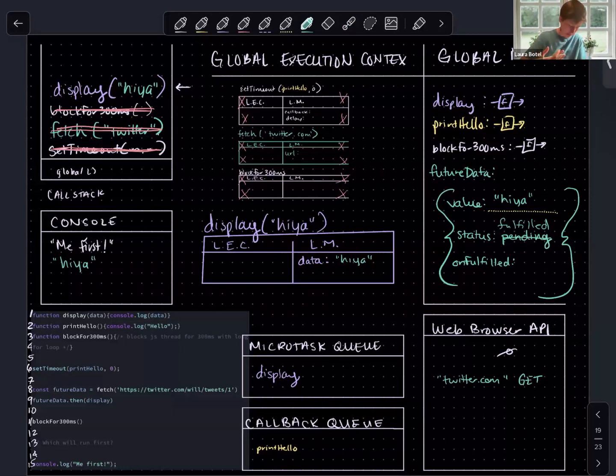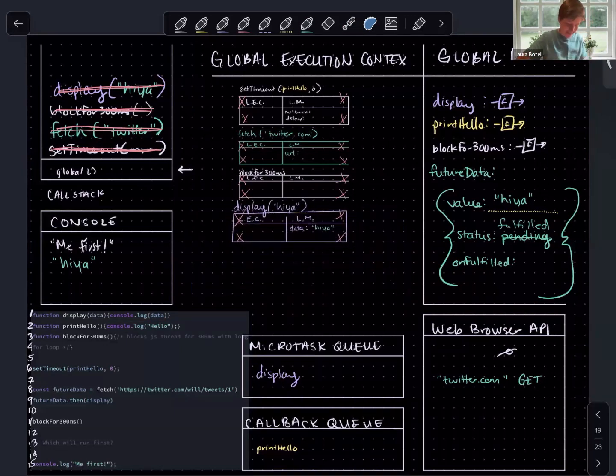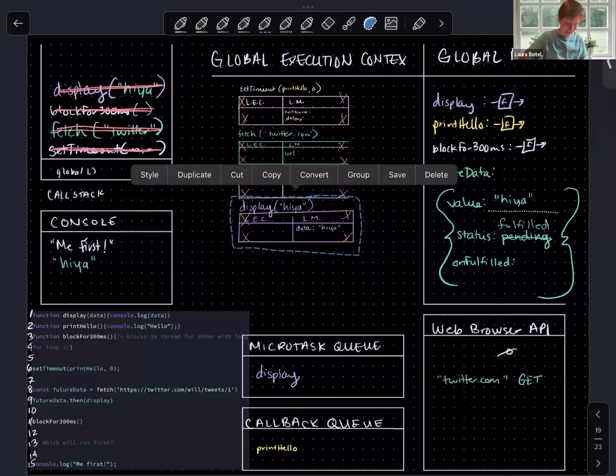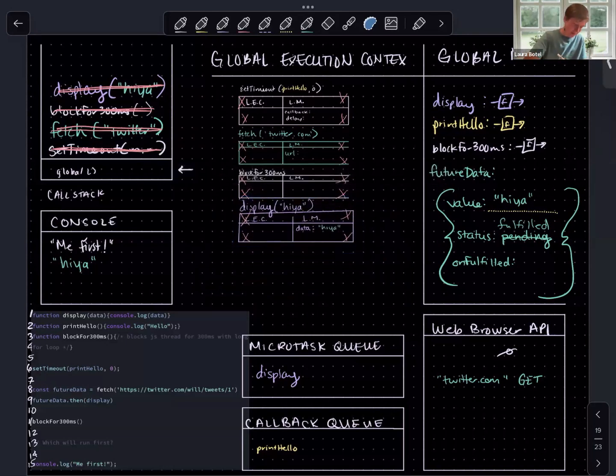Awesome. We've run all the code that there is to run in this function. So we can mark it as eligible for garbage collection. We can pop it off the call stack, and we can weave the thread of execution back into the next stack frame on the call stack, which happens to be global. I'm going to make this a little bit smaller as well so that we have space for what's coming next. Okay, and what is coming next?